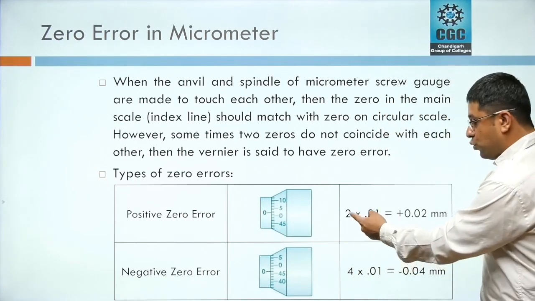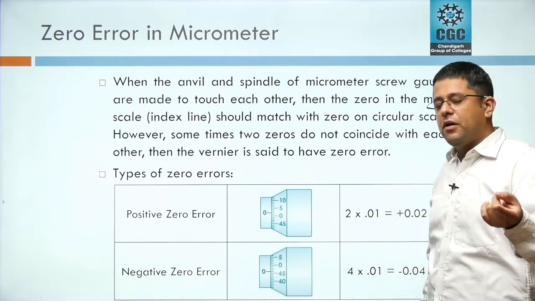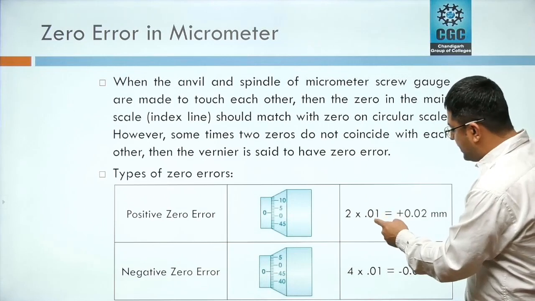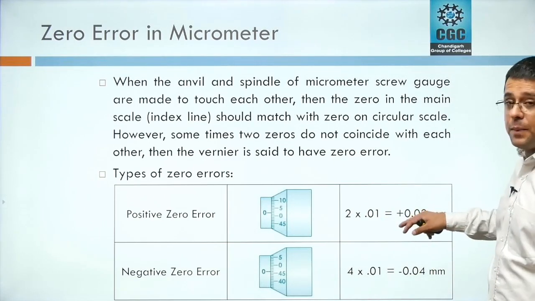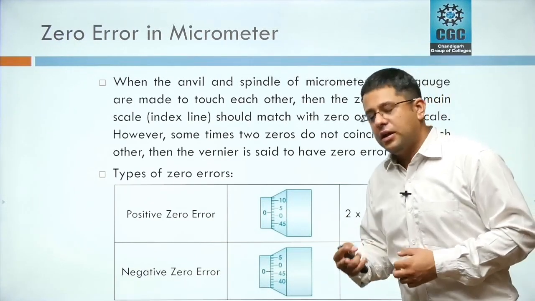So 2 multiplied by the least count of this device. As we have shown, least count of a micrometer is 0.01. So 2 multiplied by 0.01 comes out to be 0.02 mm. This is a positive error. This error needs to be subtracted from the recorded reading.